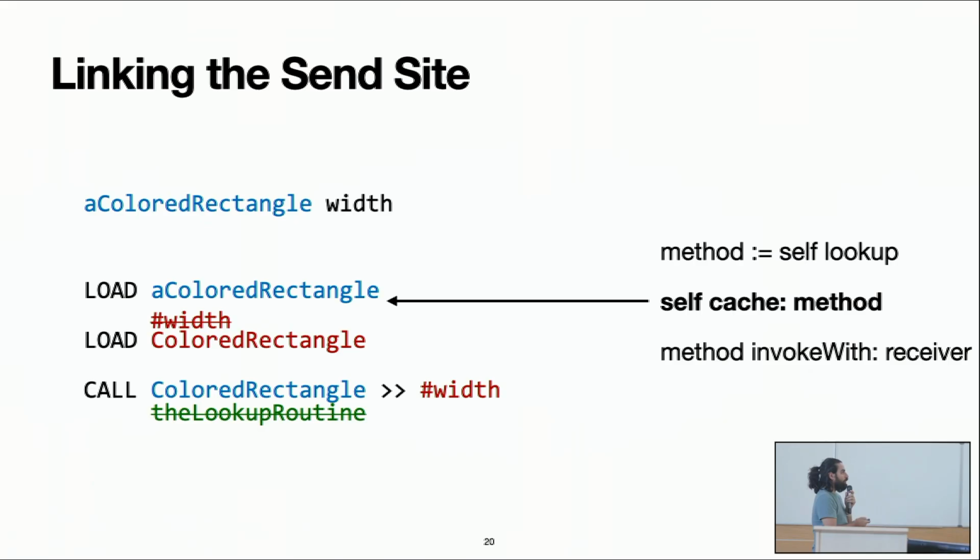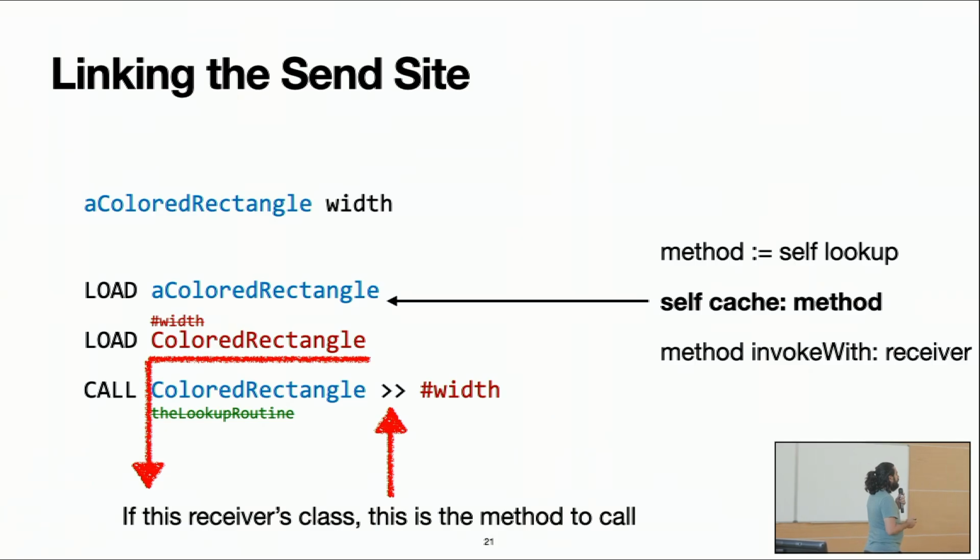What will happen is that we are going to store the result of the lookup, which is expensive, directly in the machine code, yes? So what this cache is going to do is rewrite the machine code that is there, and it will change the load of the selector to a load of the class, and it will change the call to the lookup routine to a call to the method that we want to call, yes? So what is the idea behind this rewrite? We are writing the code dynamically: if we are loading this instance from memory, and this instance is of this type, then this is the method we want to call, yes?